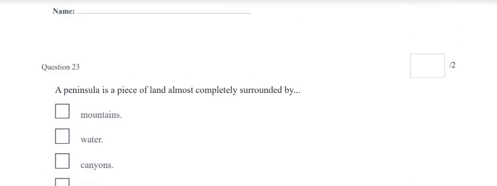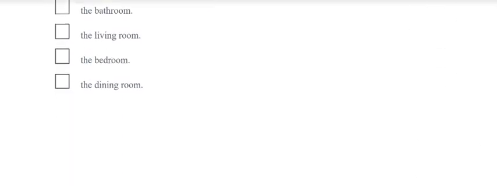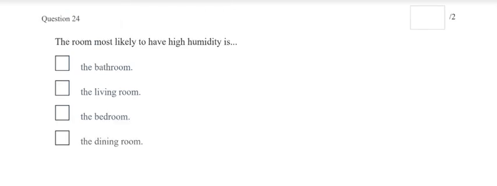Question 23. A peninsula is a piece of land almost completely surrounded by mountains, water, canyons, or clouds. Number 24. The room most likely to have high humidity in your house is the bathroom, the living room, the bedroom, or the dining room.